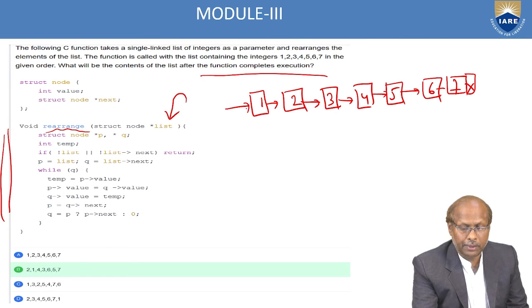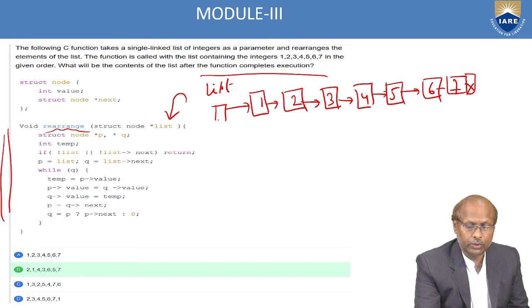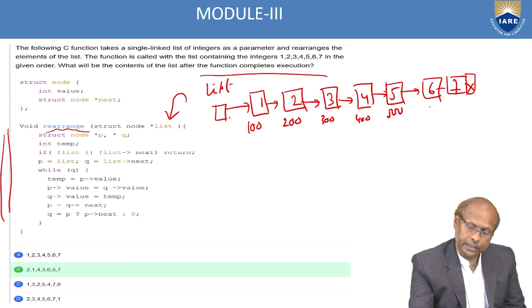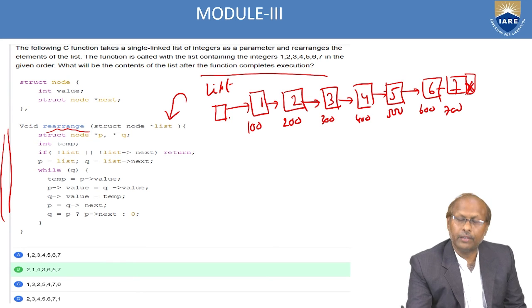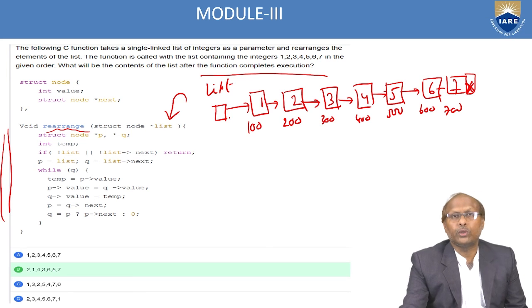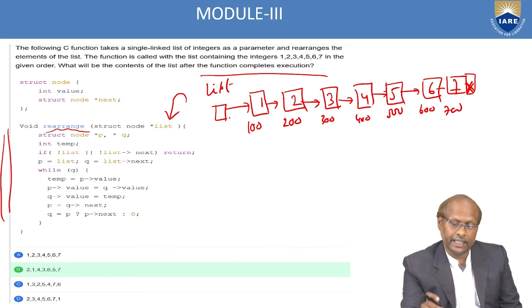List is nothing but the starting address, a pointer pointing to the first node. First node address 100, second is 200, third is 300, fourth is 400, fifth is 500, sixth is 600, seventh is 700, and the last node is pointing to null. This is the address I am assuming, because every node should have an address.